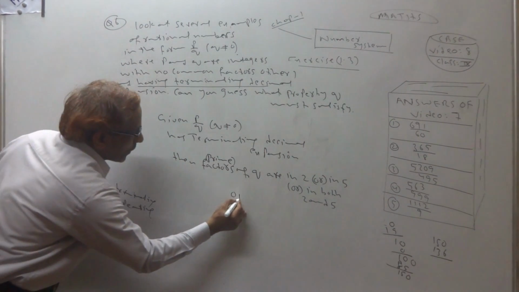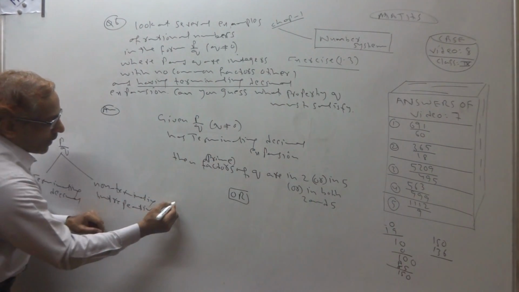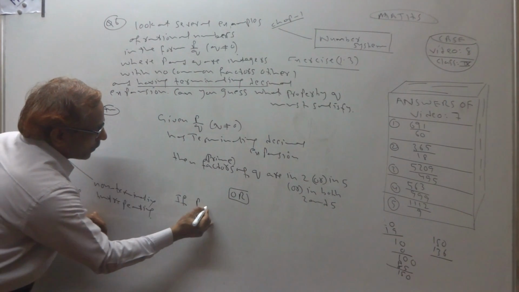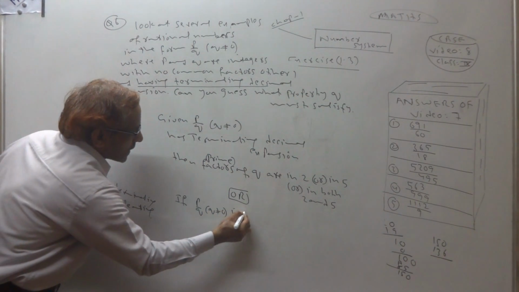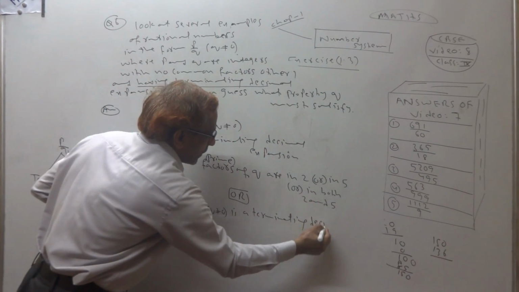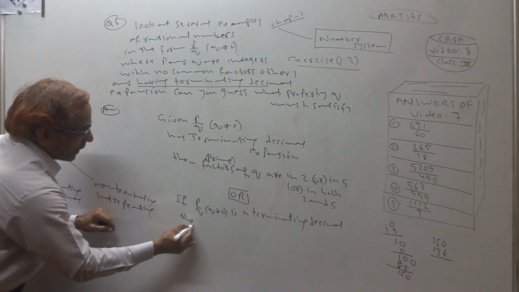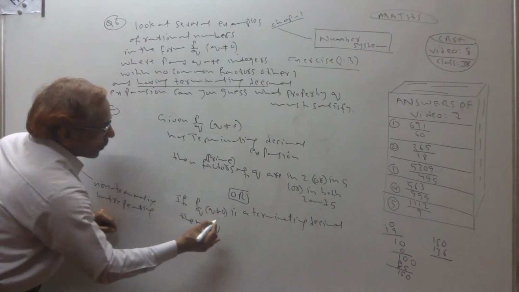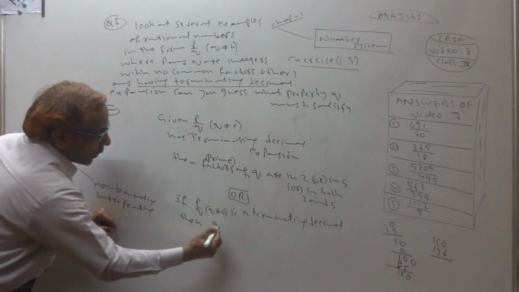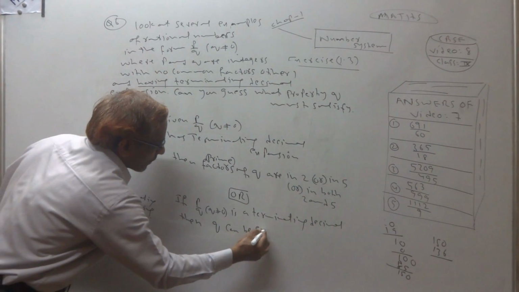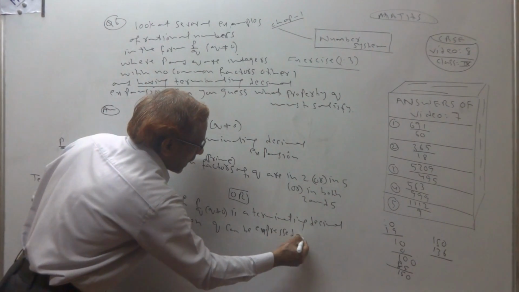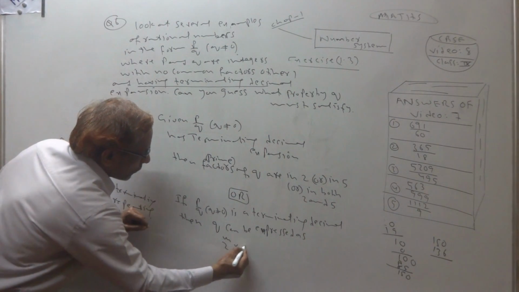Or otherwise we can give the answer like this. If p by q is a terminating decimal, can you guess what property q must satisfy? Then q can be expressed as 2 raised to m times 5 raised to n.